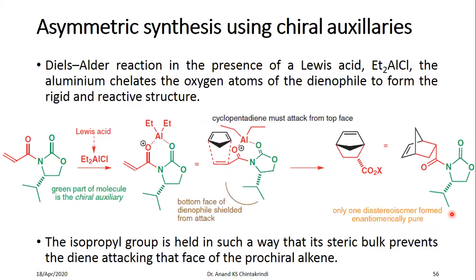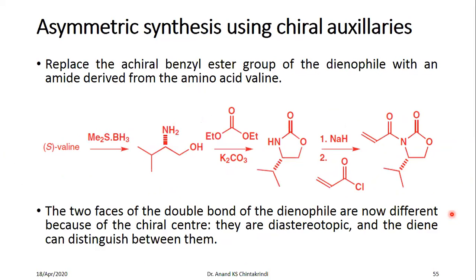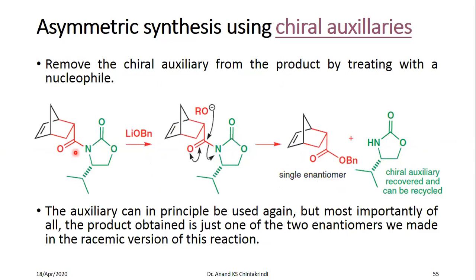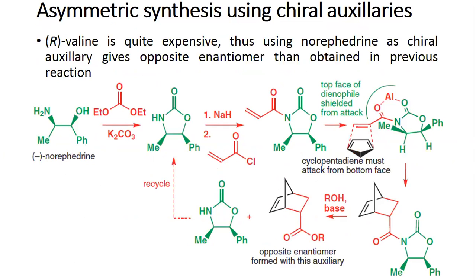The simple logic would be to form the Evans oxazolidinone using R-valine. However, S-valine is available in nature, so it is readily available, while R-valine is quite expensive, therefore norephedrine.